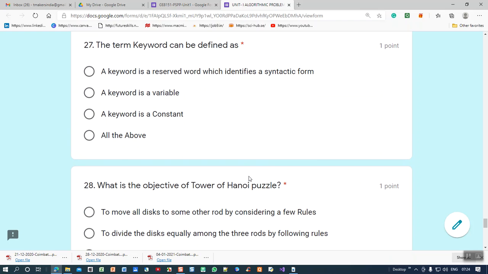27th question: the term keyword can be defined as a reserved word. Yes, it's a reserved word. For example, you know very well, True, False, is, in and so on are reserved words. That word we cannot use. Already you know what keywords are available in Python. So a keyword is a reserved word which cannot be used for our newly created variables.